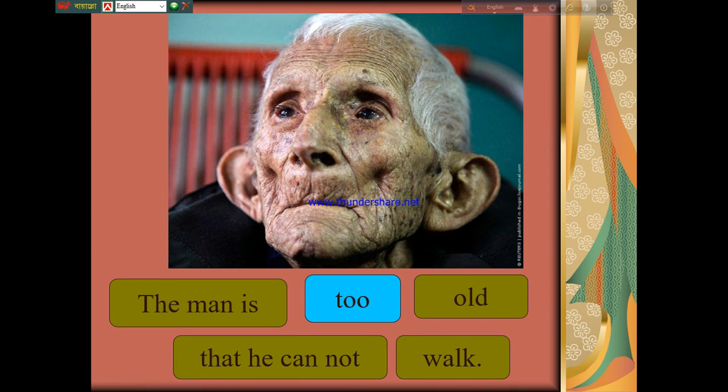Let's see the answer of this. Too, instead of so we have to write too, and instead of that, subject, can, could not, we have to write to.